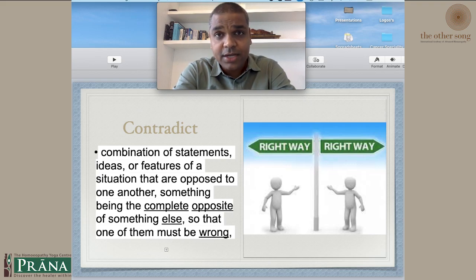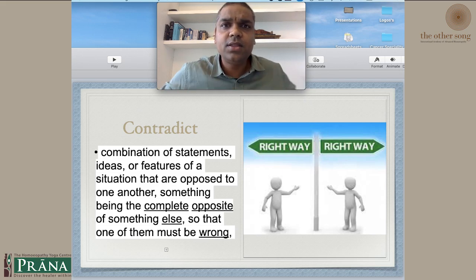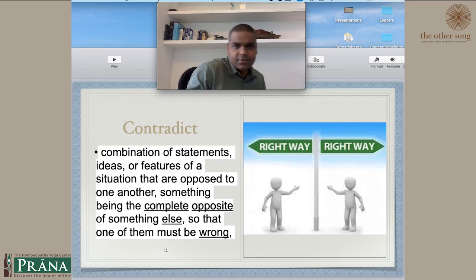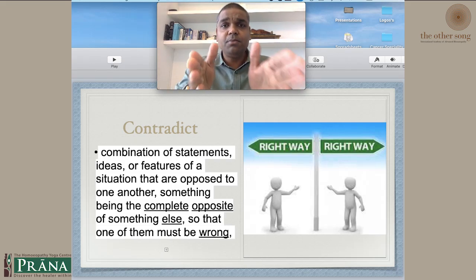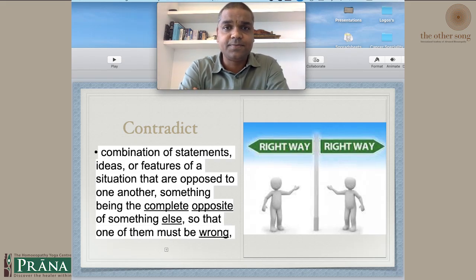If you have to go straight, say go straight, but then don't say now there's a roadblock there. How? If I go straight, you say roadblock. If I go right, you say this is going to Pune. If I go left, you are saying this is going to Mumbai. And if I go straight, this is going nowhere. So where do I go? Everything is contradicting. You're not giving me a clear way.